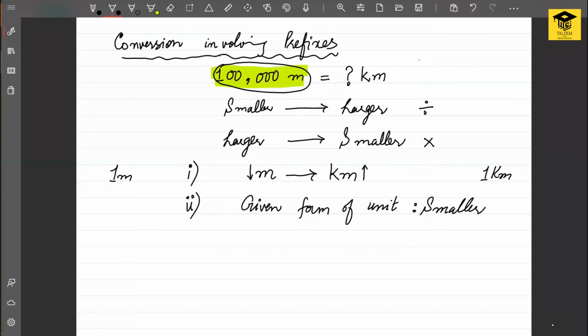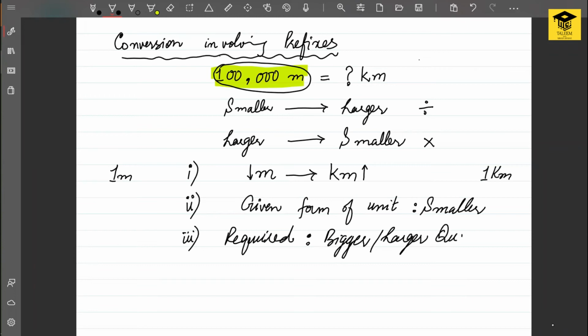And the third thing is we need to find out what is required from us, what we need to do. We are required to convert this quantity into a bigger or larger quantity, which is kilometers. So these three things we need to analyze in every conversion.